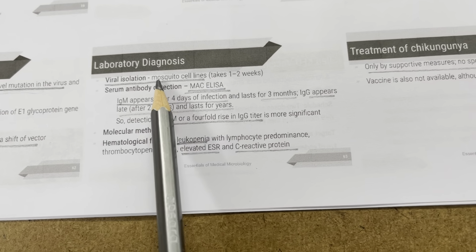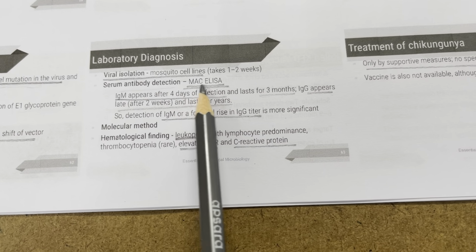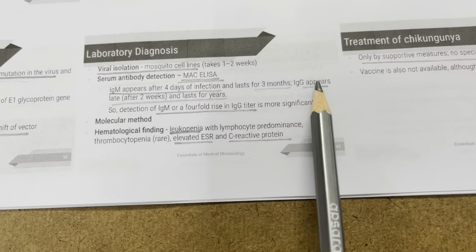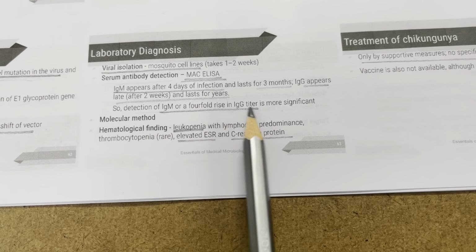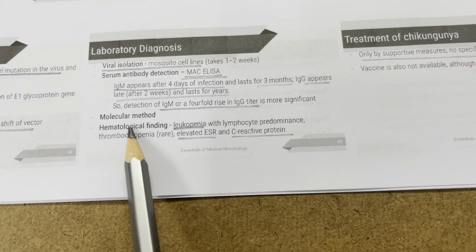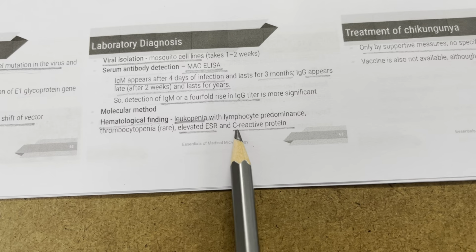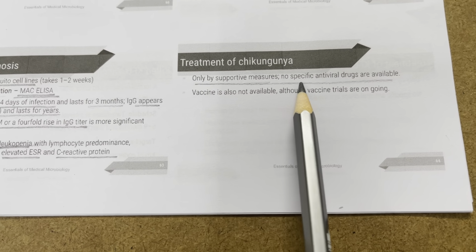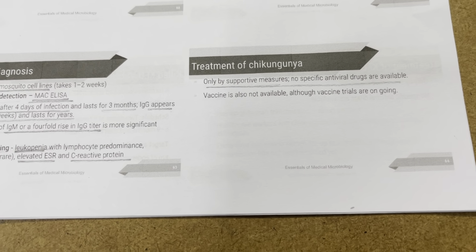Lab diagnosis: viral isolation in mosquito cell lines takes 1 to 2 weeks. Serum antibody detection is by Mac ELISA. IgM appears first, within 4 days of infection, and lasts for 3 months. IgG appears late, after 2 weeks, and lasts for years. So, detection of IgM or a 4-fold rise in IgG titer is more significant. Hematological findings include leukopenia, elevated ESR, and CRP. Treatment is only by supportive measures. No specific antiviral drugs are available, and a vaccine is also not available, although trials are ongoing.